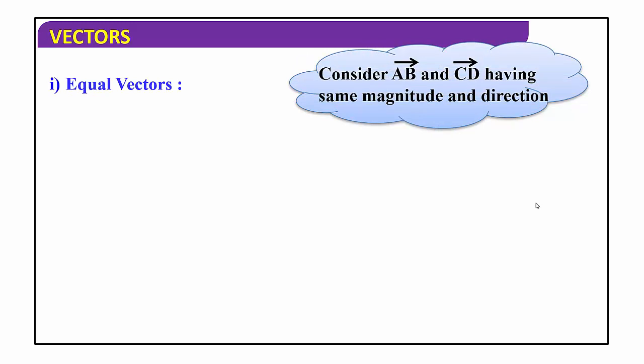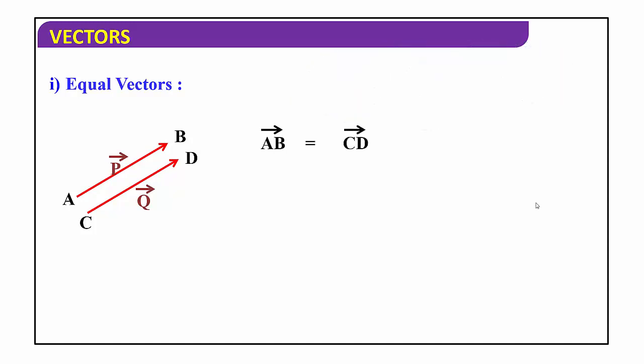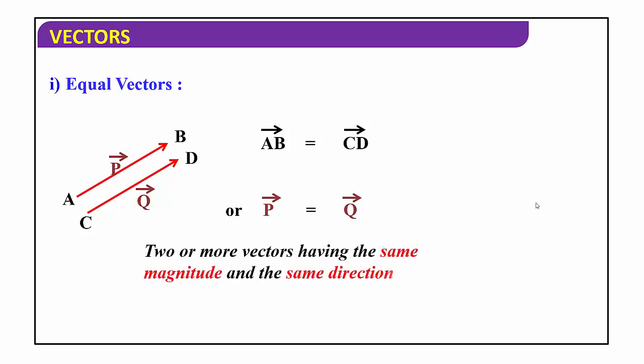First one is equal vectors. Now let us consider AB and CD. These are having same magnitude and direction. You can observe this picture, AB and CD. Vector AB is equal to vector CD, or we can write simply vector P equal to vector Q. So we know that when the physical quantity is a vector quantity, if it is having both magnitude and direction, we have to write arrow mark on the top of the letter. So we should read vector P is equal to vector Q or vector AB equal to vector CD. So these are called equal vectors.